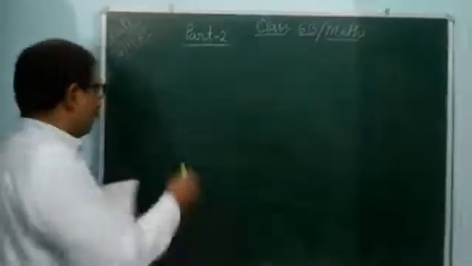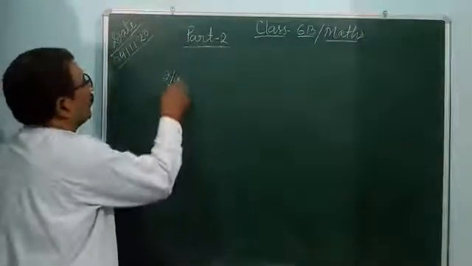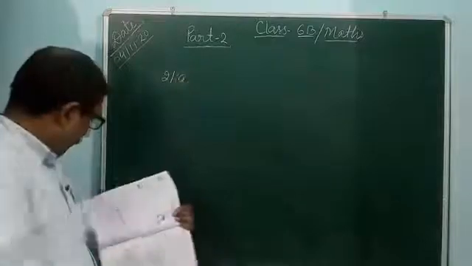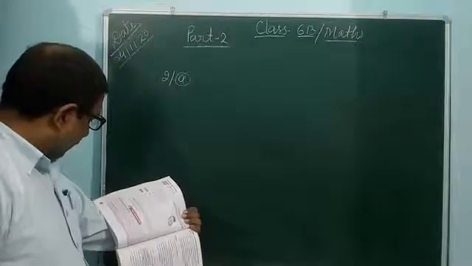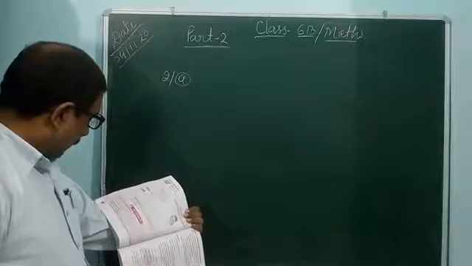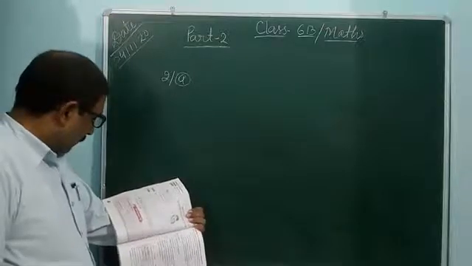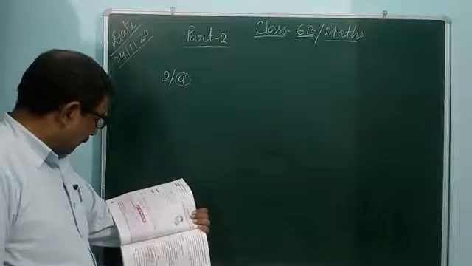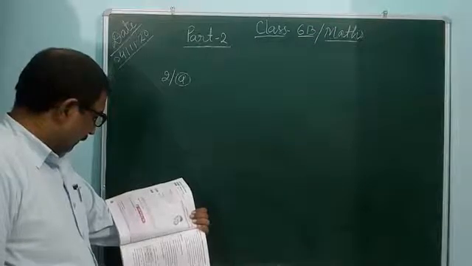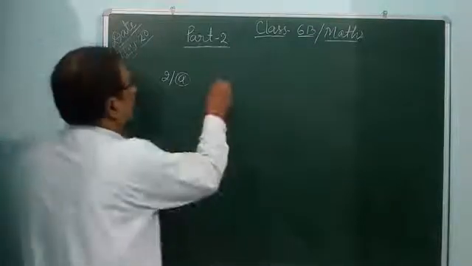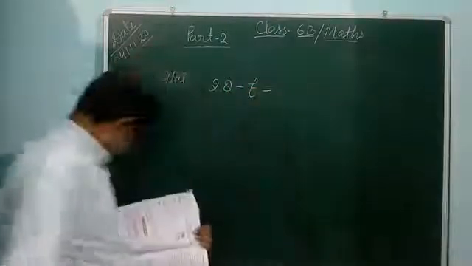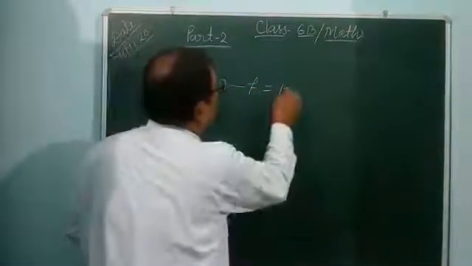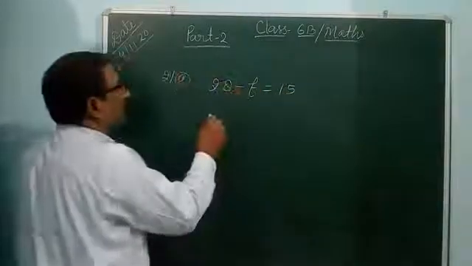Second, A. Write an equation and solve. The number f less than 28 is 15. It means 28 minus f is equal to 15. You solve this.